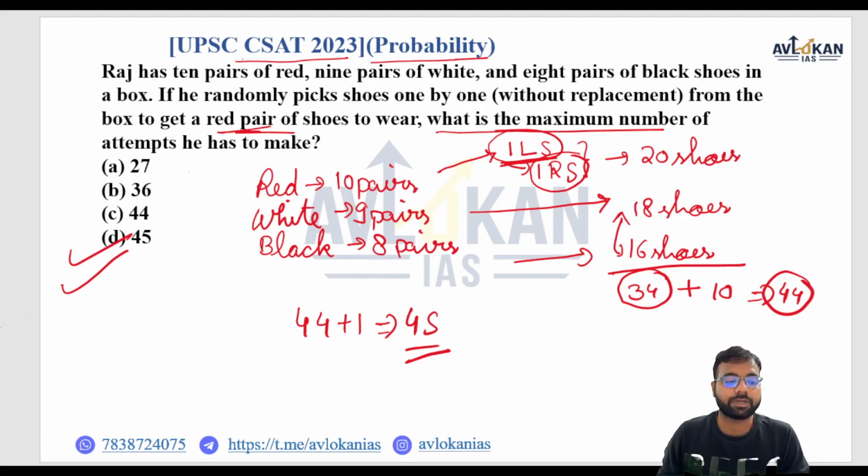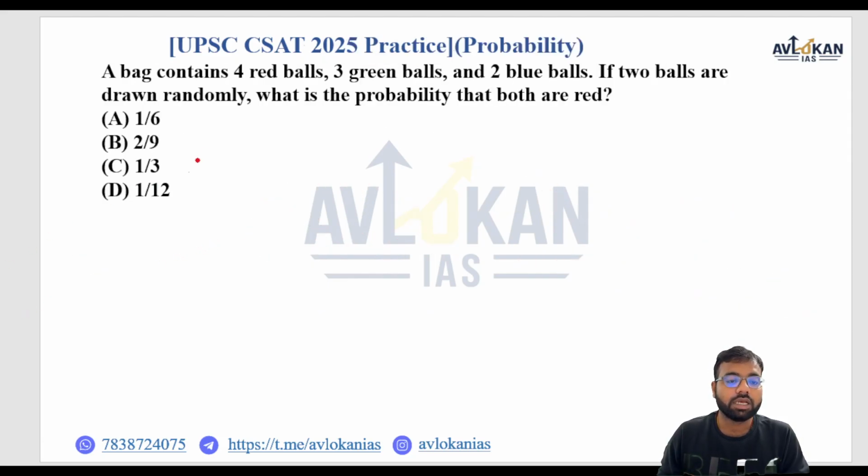Let's jump on to our today's practice question. The question is, a bag contains 4 red balls, 3 green balls and 2 blue balls. If 2 balls are drawn randomly, what is the probability that both are red? I hope you all will be able to do this one.